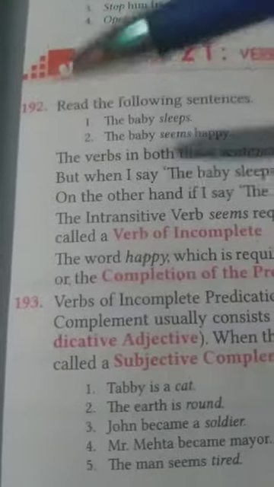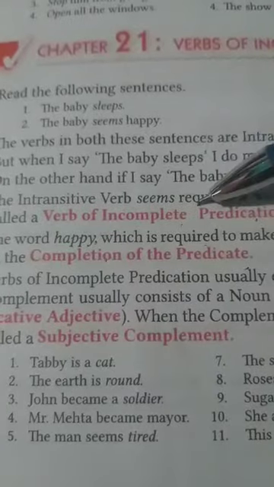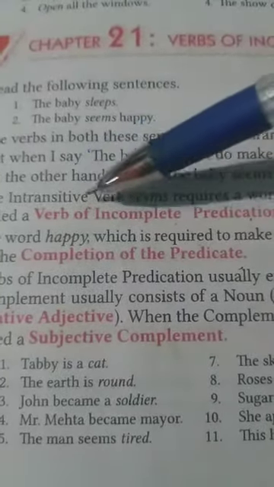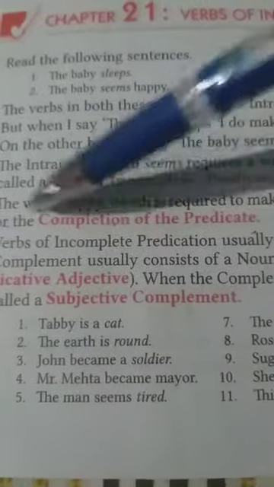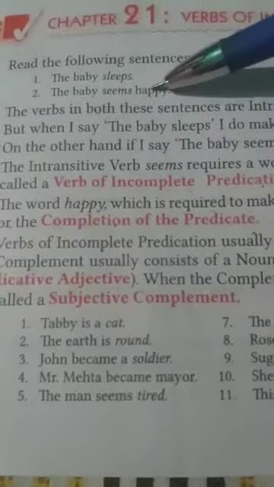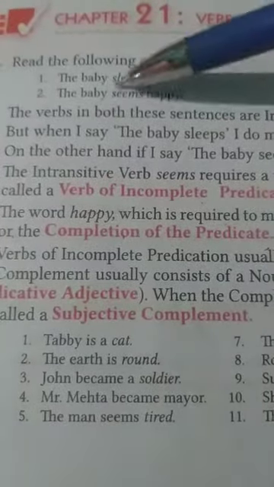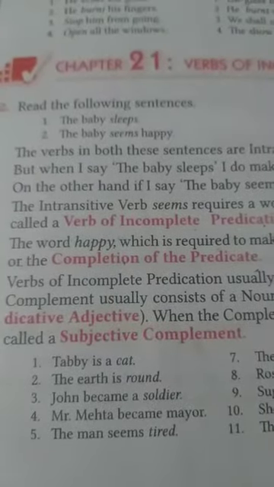Such a verb is called a verb of incomplete predication, a verb like seems. It gives an incomplete sense. When we add the word happy after seems, it gives us the sense that the baby seems happy, like when we see the baby and it looks happy.